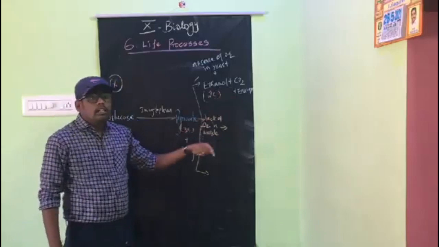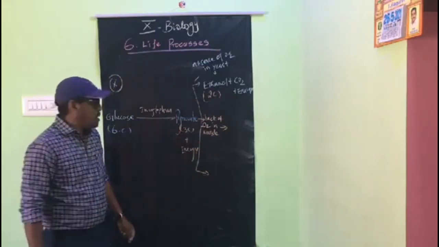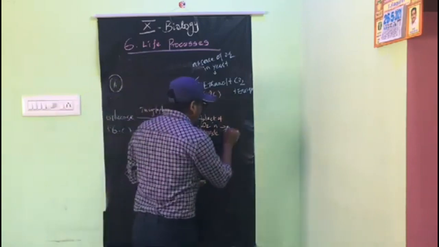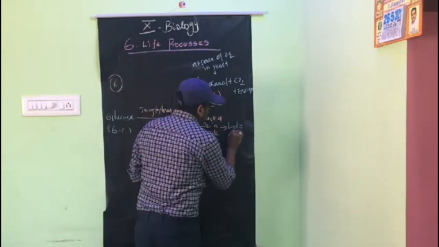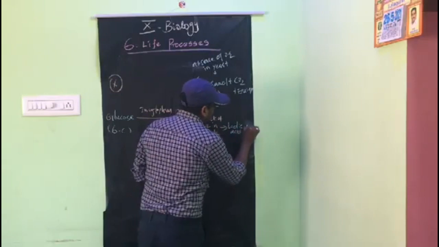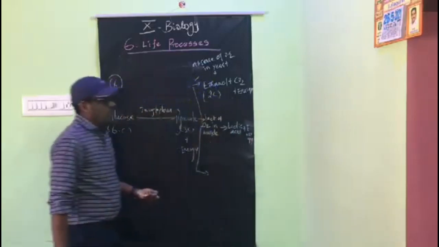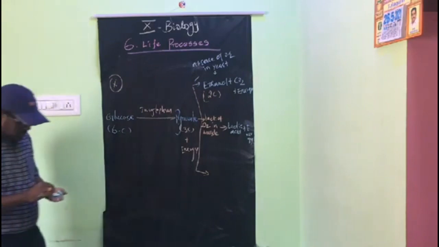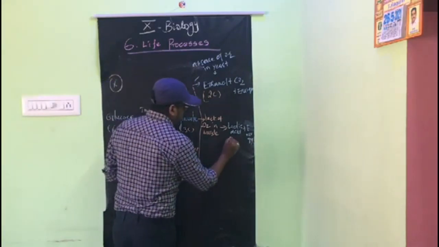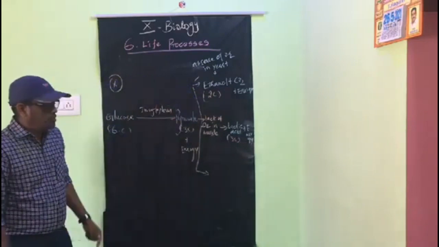The same in our muscle cells. In the lack of oxygen, what will happen? It produces lactic acid plus energy. The lactic acid consists of 3 carbon molecules. Here 2, here 3 carbon molecules.